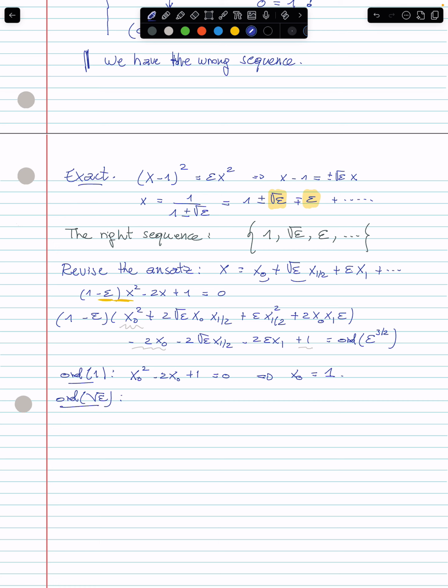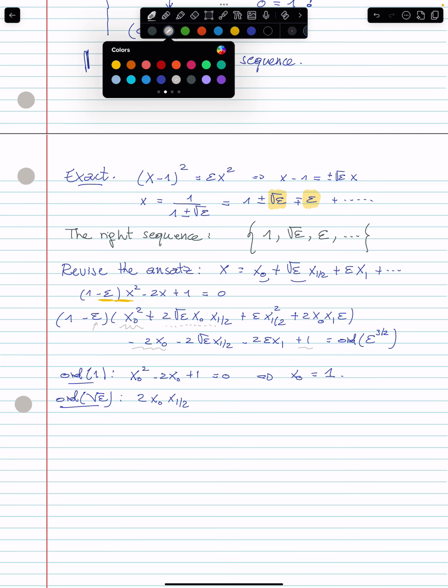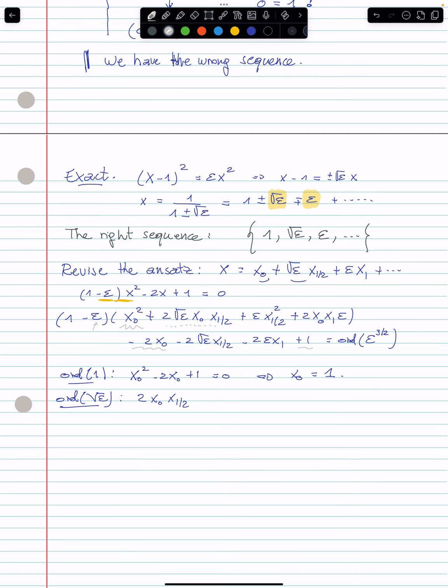Okay, so what do we have? Well, in fact, in the first term, you see this one is multiplied by epsilon, so nothing will come out there except this multiplied by 1. All right, so from there, we have 2x0 x1 half. And then from the second term, we have this, and that's it at the end.